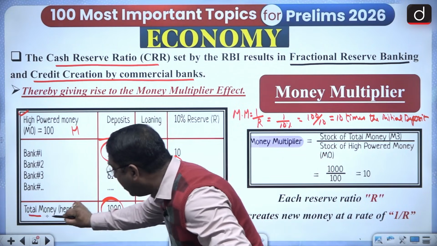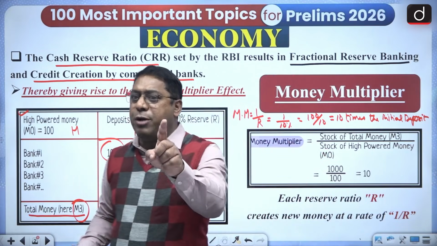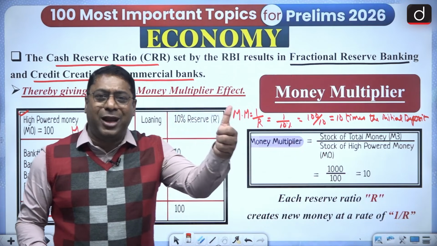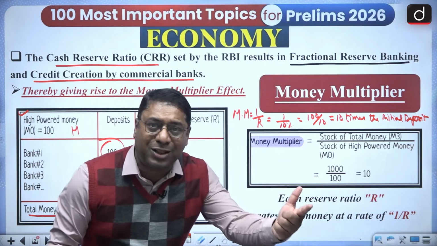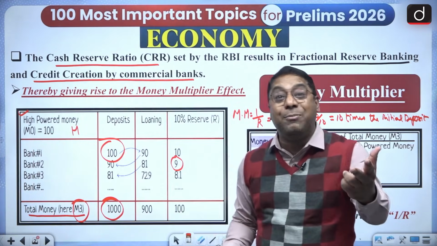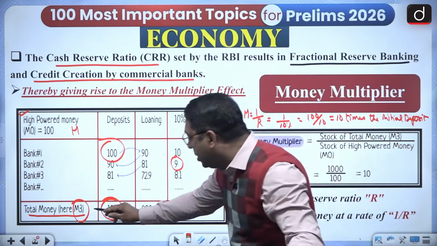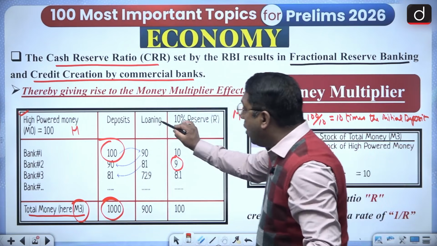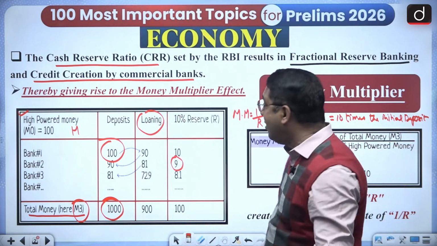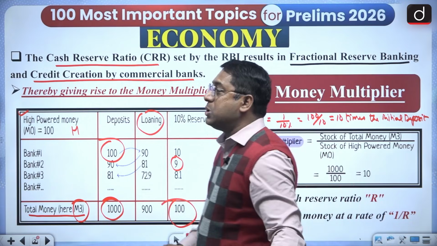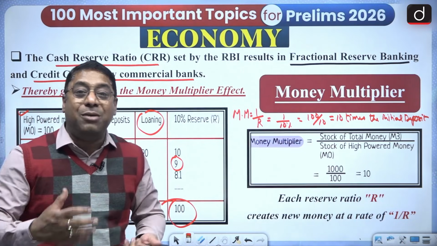Now here I have written the total money, and the total money is M3. Do you remember what M3 included? M3 included coins and currencies, demand deposits with the bank, and time deposits with the bank. It did not include anything with the post office. So this 1000 rupees is the M3. Now what is the loan? 90% of 1000 is 900. And what is the reserve? The reserve is 100 rupees. So this is what is referred to as money multiplier.